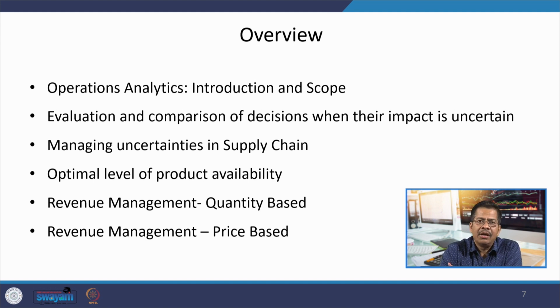You may remember when we discussed EOQ systems, that once in a year we calculated our economic order quantity, and that is becoming obsolete in the present environment, where we are getting so much data at such a fast rate that every month, every week, every quarter you are able to update your annual demand, and therefore, whenever you have a new update in your forecast, your new EOQ will be calculated accordingly.